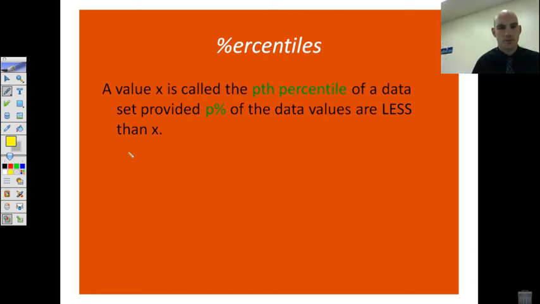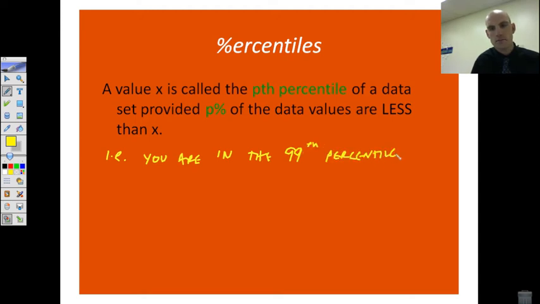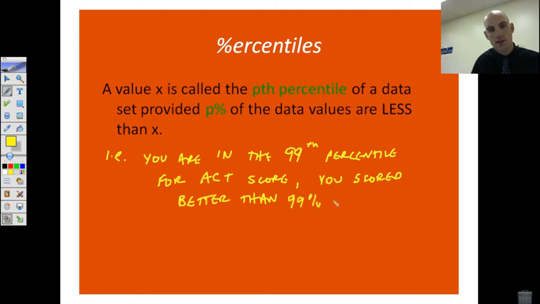So for example, if you are in the 99th percentile for ACT score, you scored better than 99% of your peers.